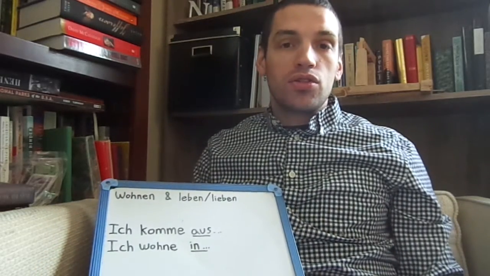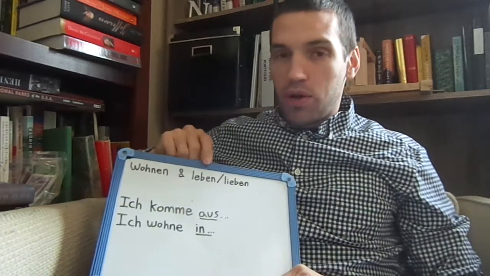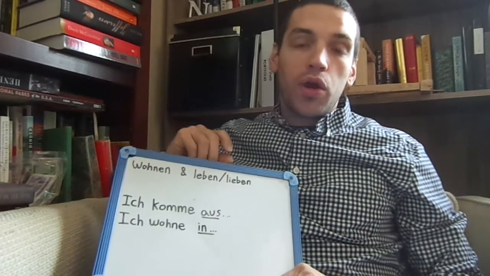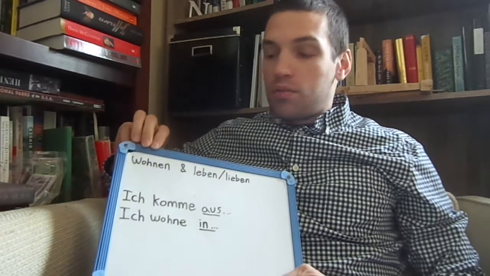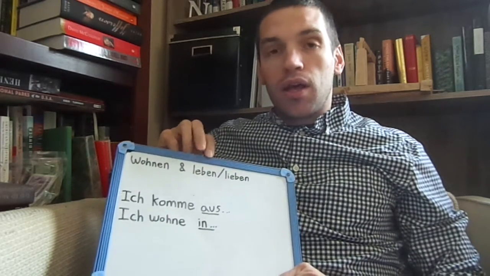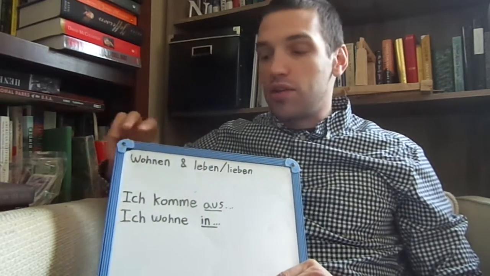So, just two quick things to take a look at today. First, is a question about vocabulary. So you're talking about where you live in the question, and the word we teach you is wohnen. But you may also see the word leben, and both those translate to live. So how do we know the difference between those, or what is the difference between those?